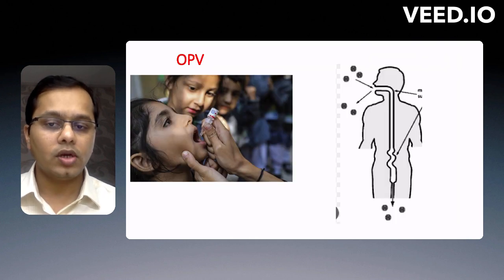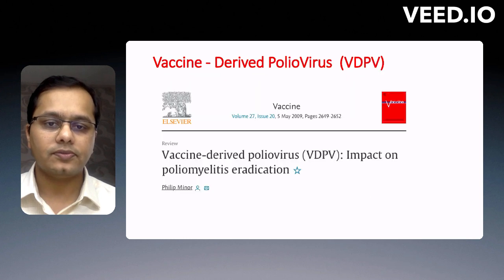Well, when we give oral polio vaccine, this virus multiplies in the intestine and there will be a shedding through the stools for a few weeks. This shedding will occur only for a few weeks in immunocompetent children. So, what is this vaccine derived poliovirus? One must read this important paper published way back in 2009 in the Journal of Vaccine to study the impact of vaccine derived poliovirus on eradication of poliomyelitis.